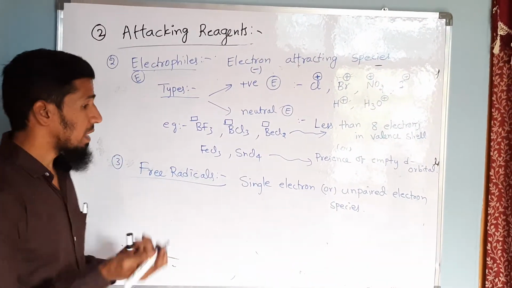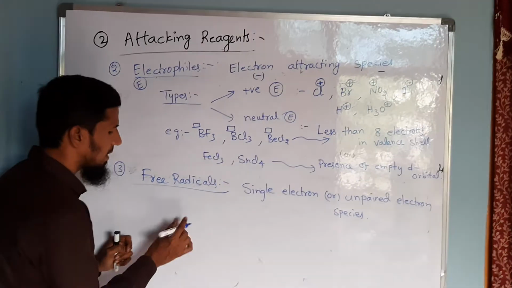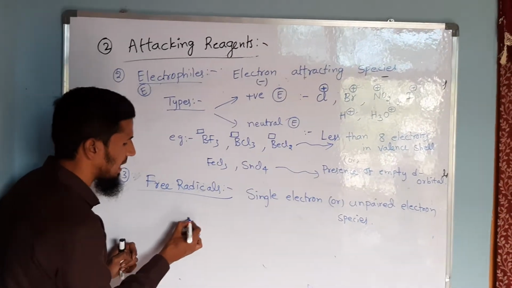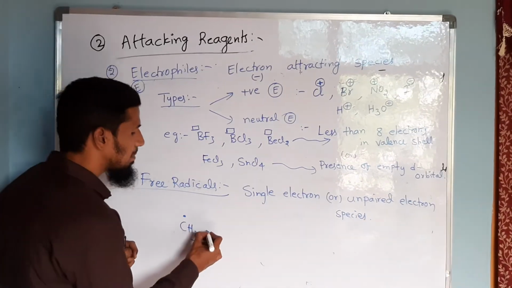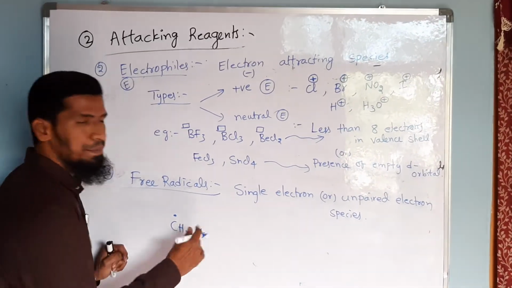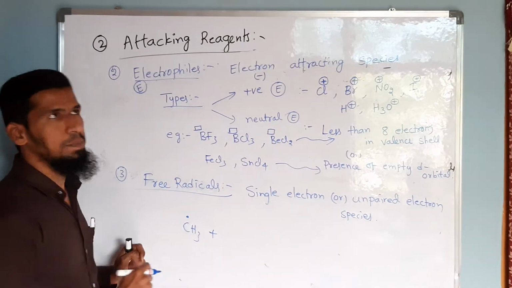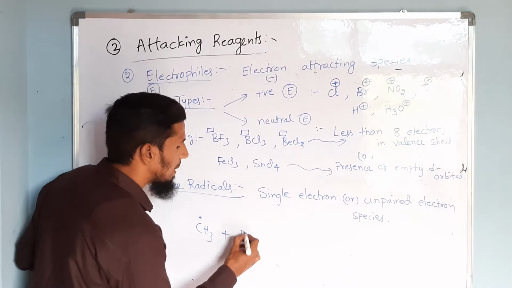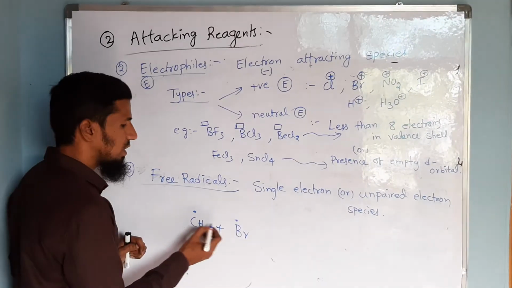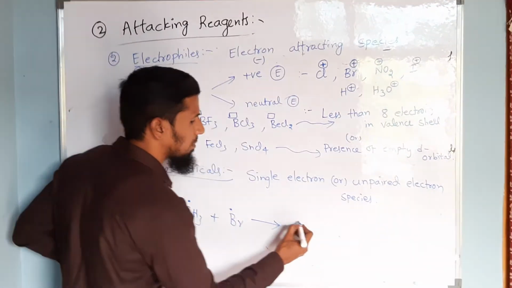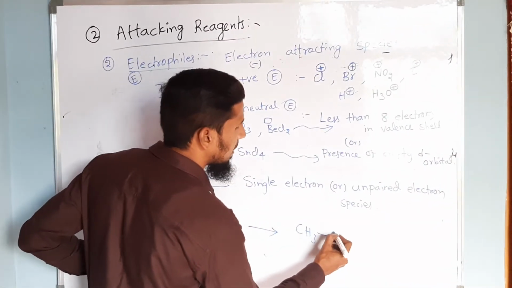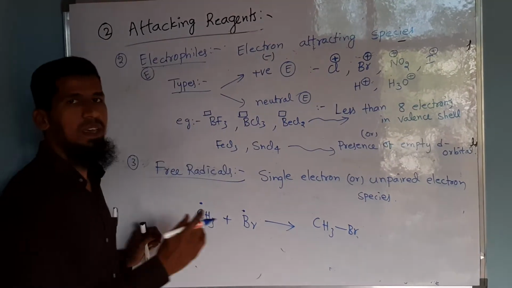Now I told you that a free radical, for example CH3 free radical, is an intermediate which is formed here. This intermediate should be attacked by another free radical, that is another single electron species, that is nothing but Br free radical if I am taking. So this Br free radical will be attacking the CH3 free radical and it results in the formation of CH3Br as one of the products.